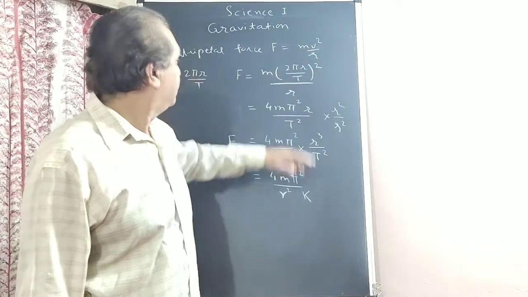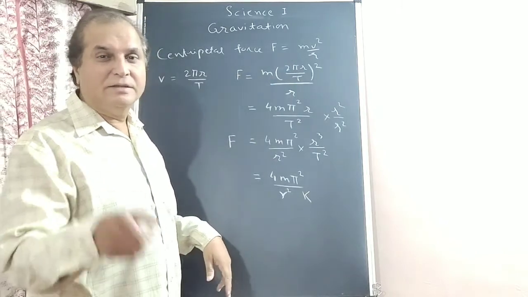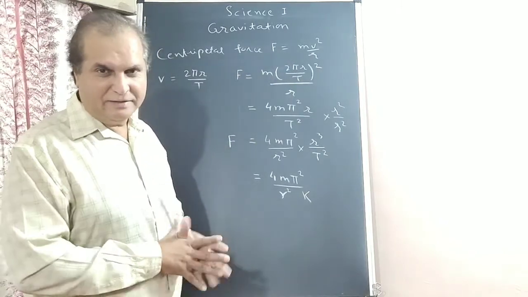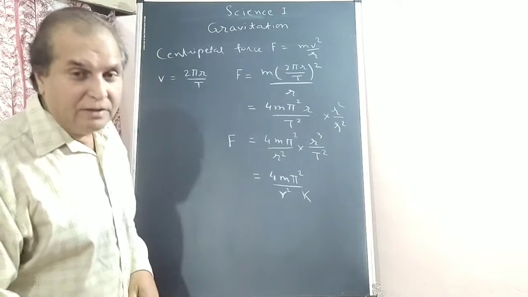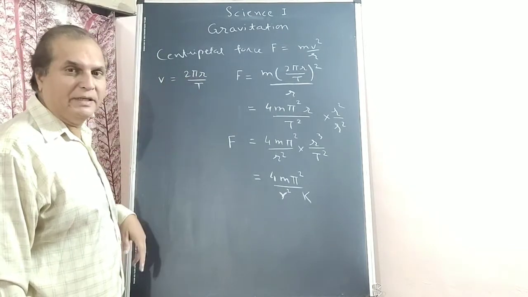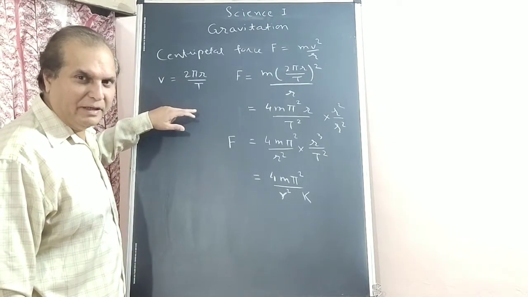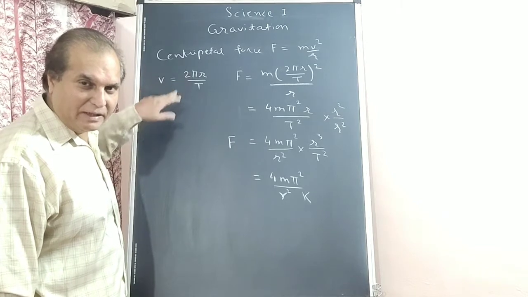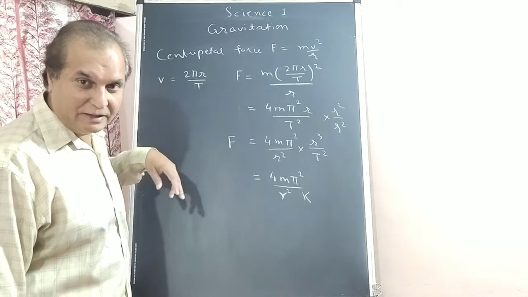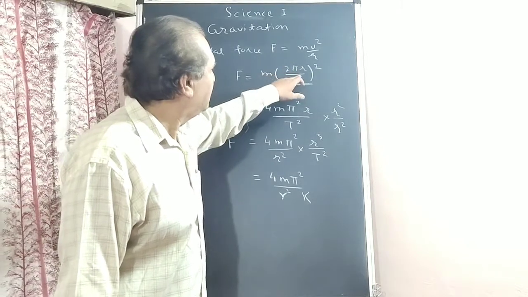The velocity for circular motion is circumference upon time period, so v is 2 pi r upon capital T. The period is the time taken to complete one revolution. So for v I am putting this value 2 pi r upon T.